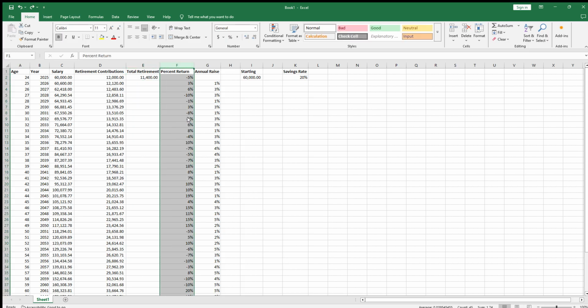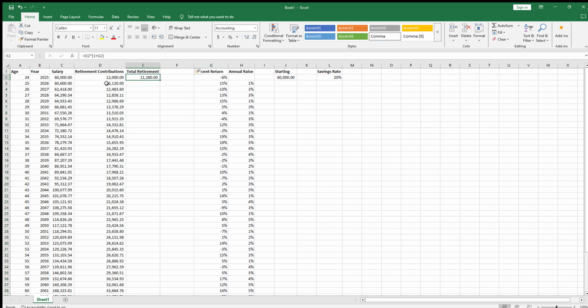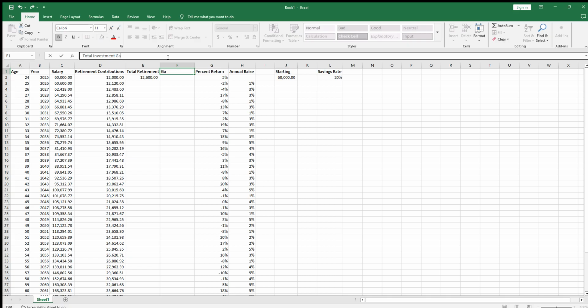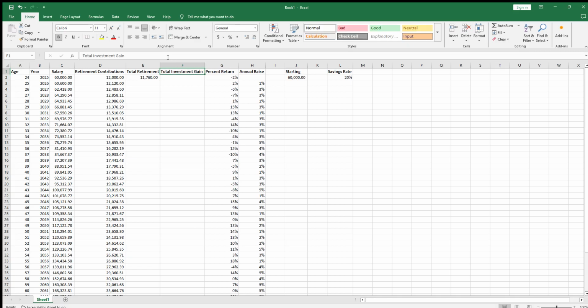And then I'm going to insert a new column because I just realized that this might not work best if we just keep putting in money and we expect a good chunk of that money going down. But let me do total investment gain right here. Let's make Alt HOI. There, I guess that didn't work. Investment gain. Put that in there.